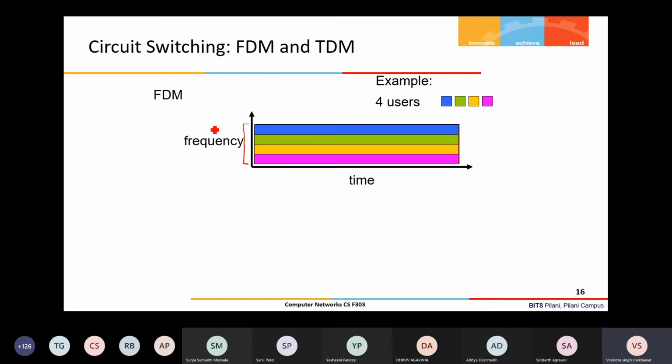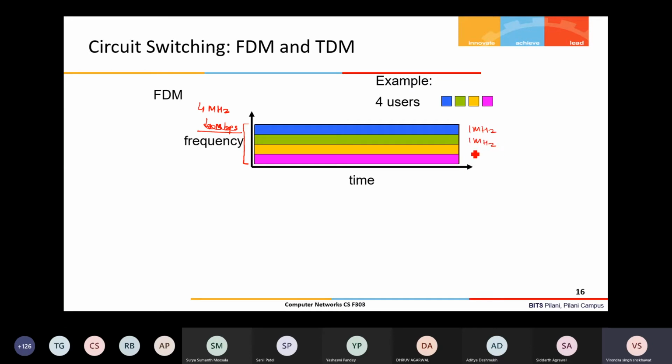Let us say the total band is 4 megahertz. So if I divide equally among 4 users, each user is getting 1 megahertz.